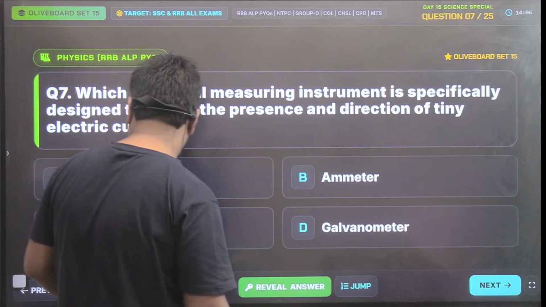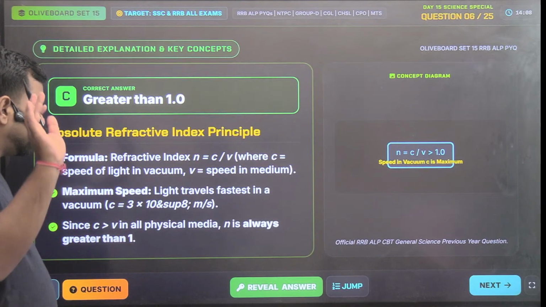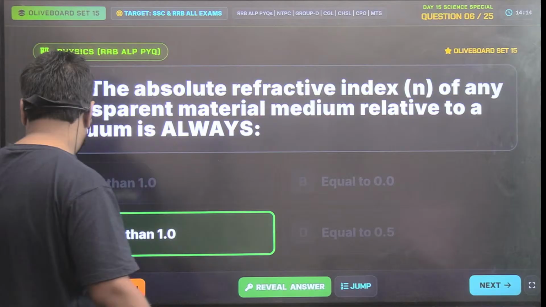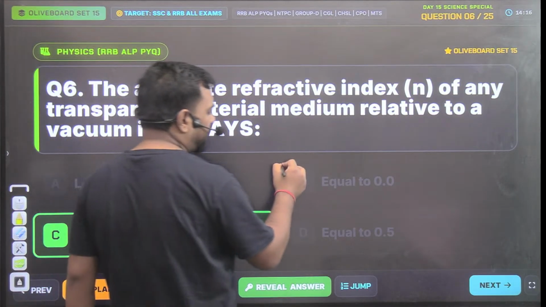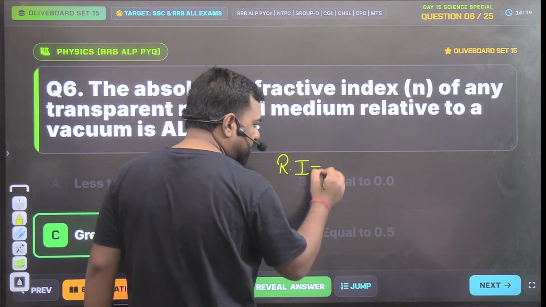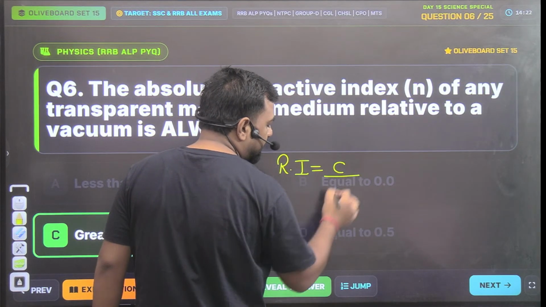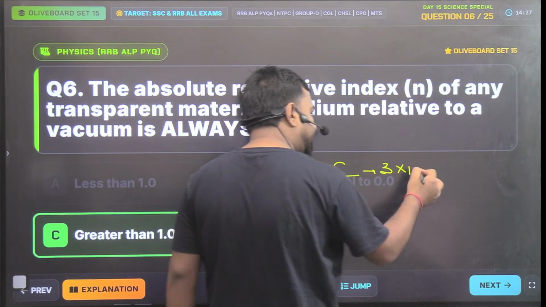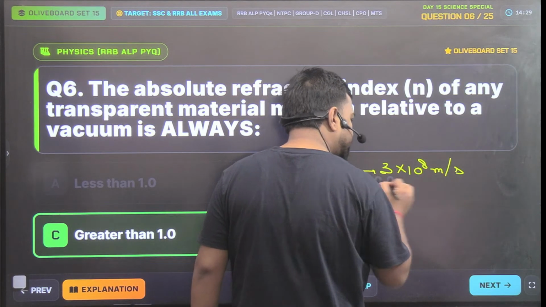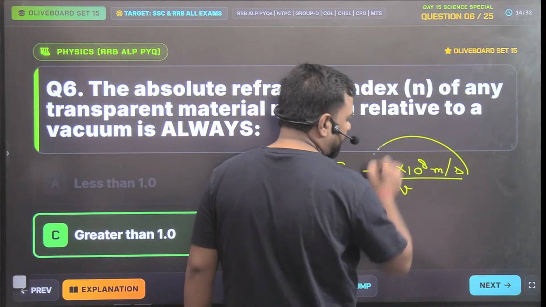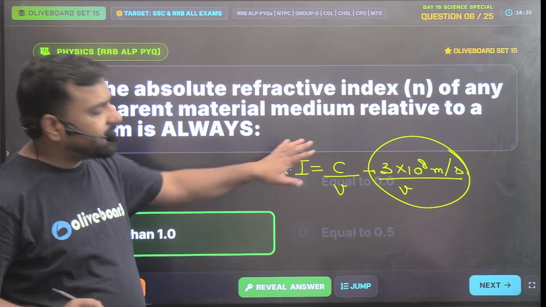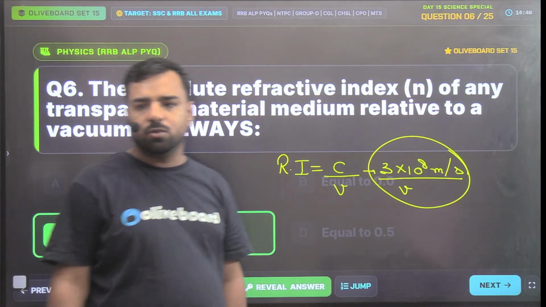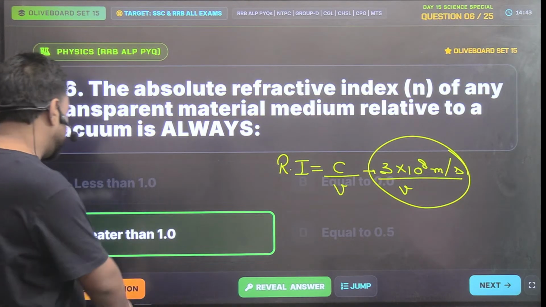Okay. Guys, in the past question, I want to give the explanation again. So here one will not be the answer. I went with the flow. Guys, in order to calculate the refractive index, it's the ratio of the speed of light in vacuum, that is C, upon the speed of light in that particular medium. So this ratio will always be greater than or equal to 1. If it is the same, it will be 1. Otherwise it will be greater than 1. So in this way, please remember here the answer will be greater than 1.